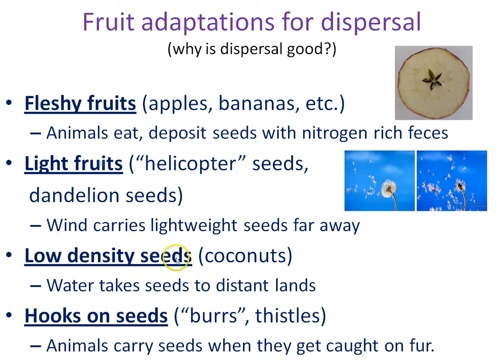Low density doesn't mean lightweight. It means it's less dense than water typically. Low density seeds include things like coconuts that float on the water, and that's how those desert islands get colonized by plants, is the seeds float on the currents and are taken away to faraway islands.